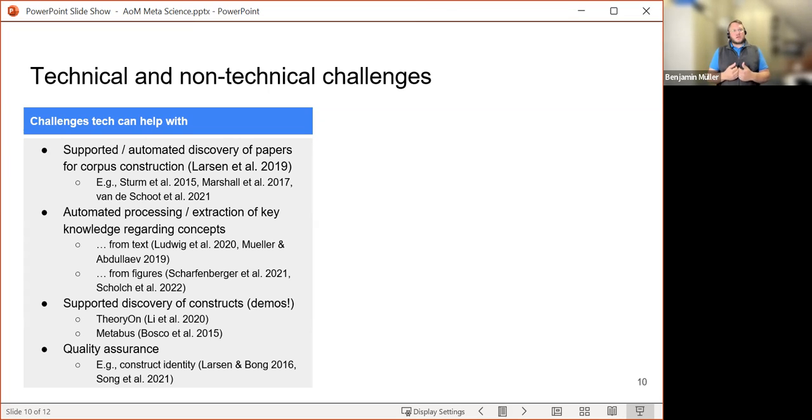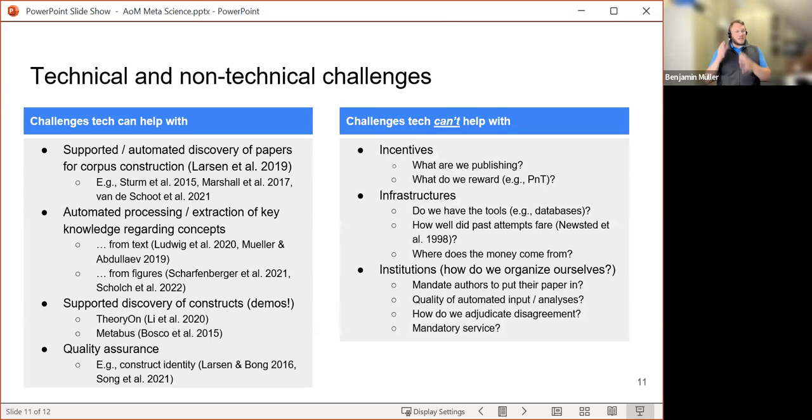But as an information systems scholar, one part of that message is very important to me, and that is, it's only a fraction of the problem that we can actually solve using technology. And that's the second perspective here. There's a whole lot of challenges that technology really can't help with, and that we as a community need to figure out how to deal with. The first that we would like to point your attention towards is this idea of incentives. So what are we rewarding? What's really important to us in a theorist's work? What's good theoretical work? And so far we seem to be rewarding everyone coming up with their own constructs and leaving a legacy, rather than really engaging with the knowledge infrastructure that is already there.